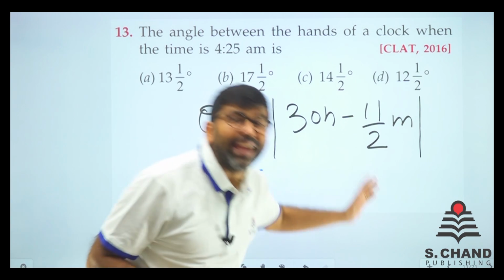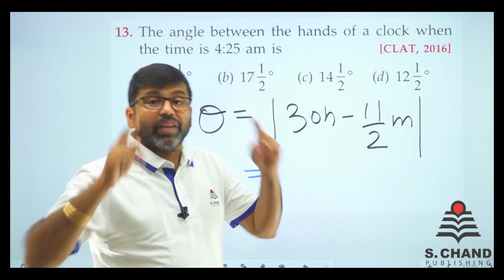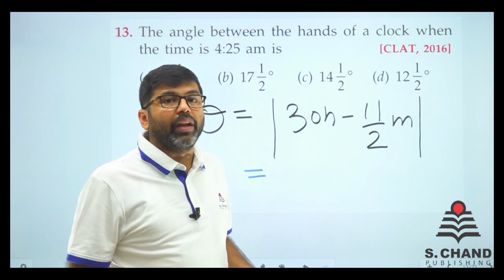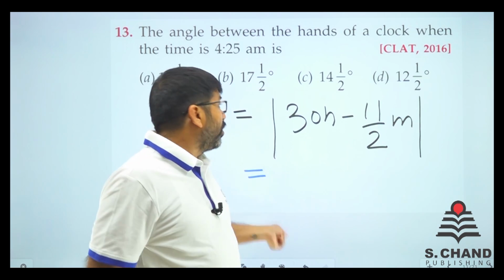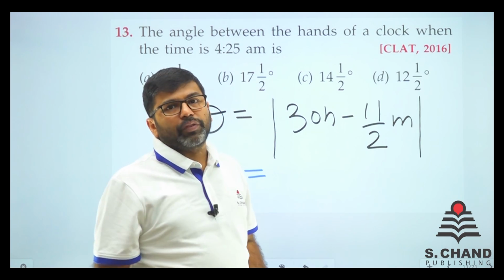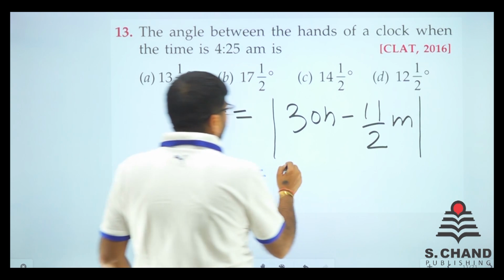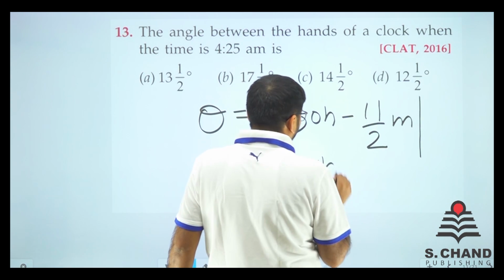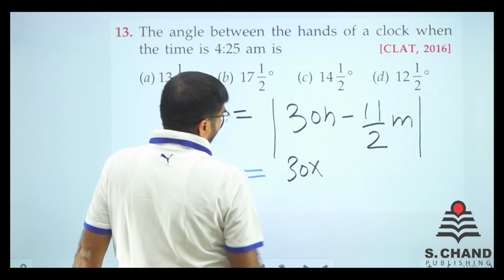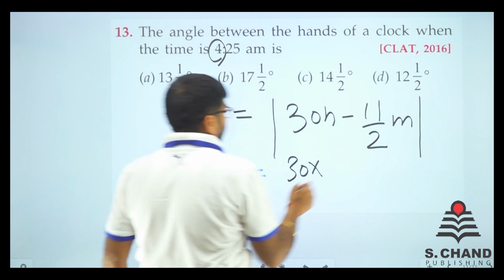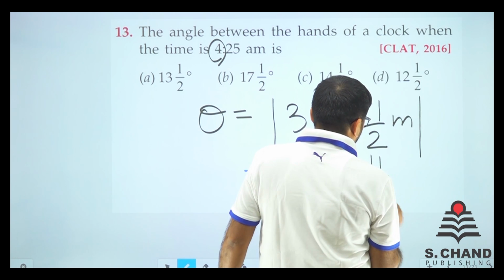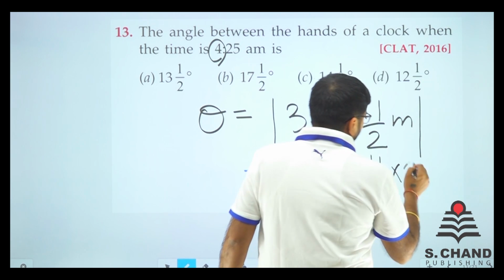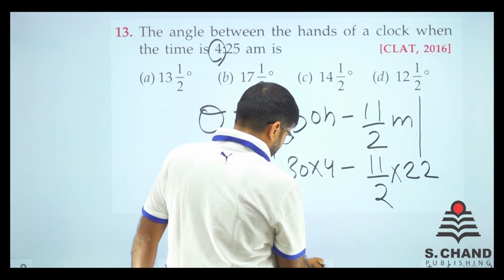The answer may come minus, remove that minus. I repeat it again. Answer may come in minus, just remove that minus because formula is in modulus form only, right? So 30 into h. What exactly is h? h is 4, minus 11 by 2 into m, that is 25.